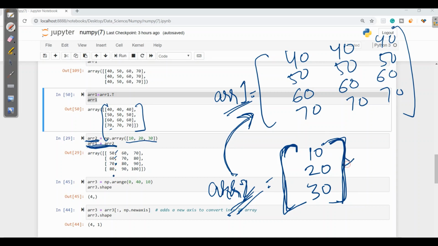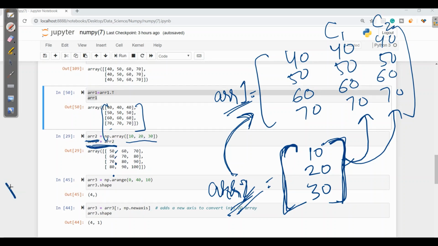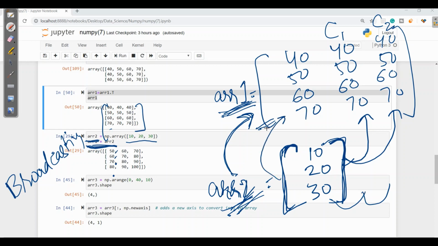Then the same will be added to column 1 and then to column 2. This is the concept of broadcasting, where we have 3 columns displayed as in ARR1. Then this ARR2 will be replicated in 3 forms and will get added to ARR1.